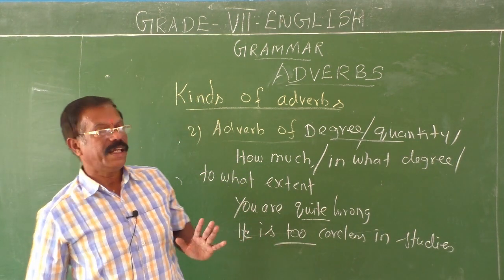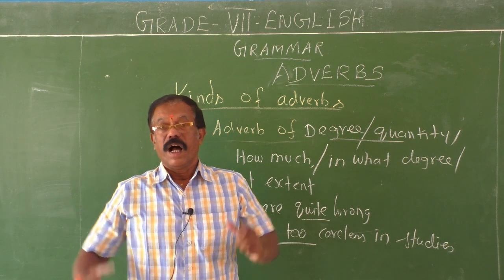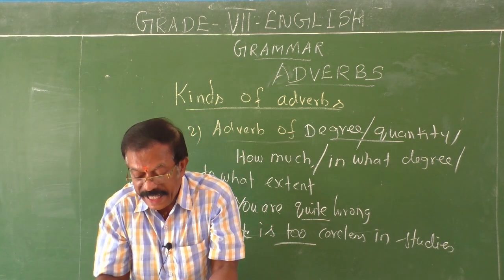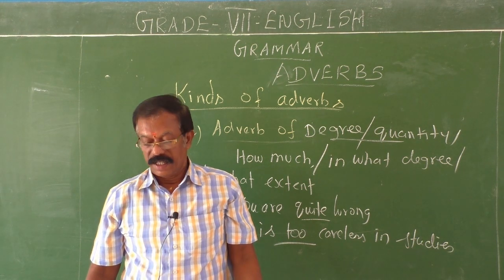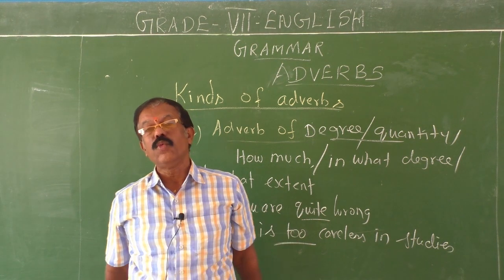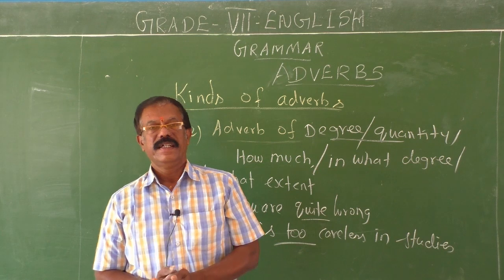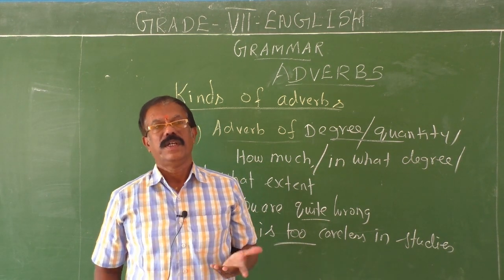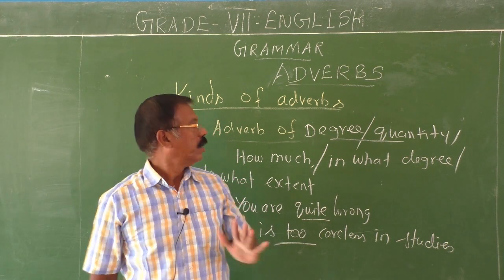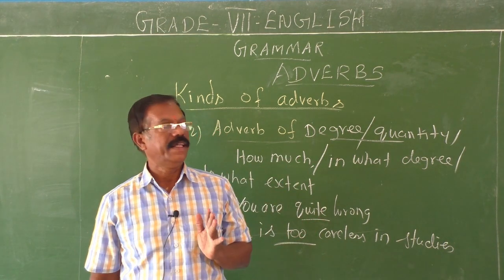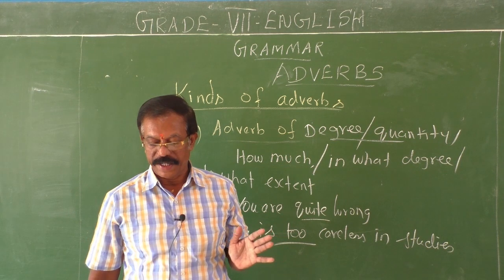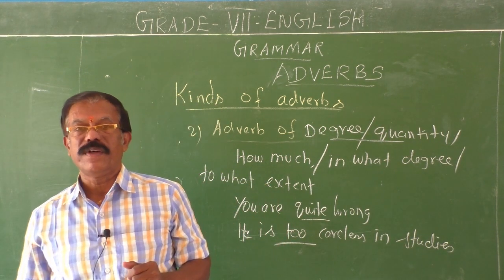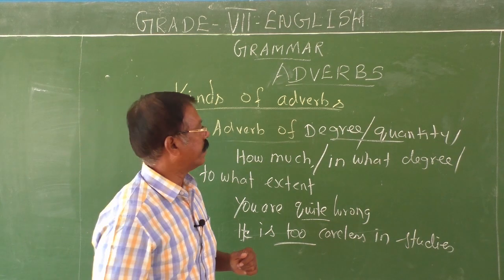adverb of degree or quantity. How much careless he is? To what degree he is careless? Very careless, too careless. Okay. It gives negative meaning. Negative impact it gives. He was very careless in his studies. So they are all called adverbs of degree or adverbs of quantity. Could you follow me, children? Next, adverb of reason.